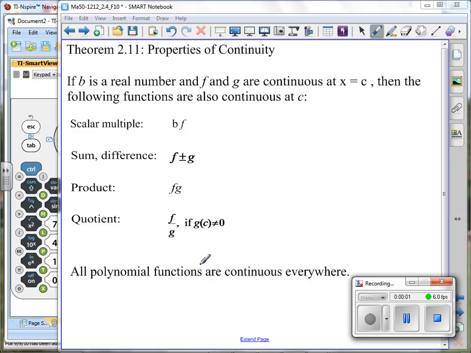All polynomial functions are continuous everywhere. So if it's polynomial, your work is done. Continuity. That's what today's lecture is about. Ways that we know it graphically: draw it without lifting your pen, if we can see it. If we can't, we graph it, we think it is, we still have to get into those 3 conditions for continuity. Those are on the first page of these notes, so be sure that you are looking at those.